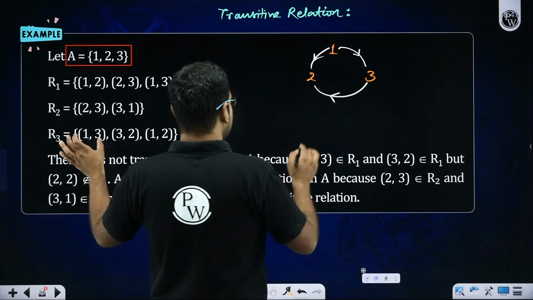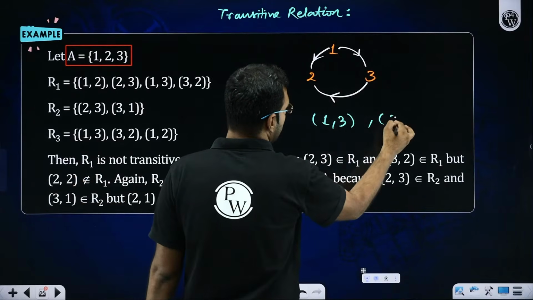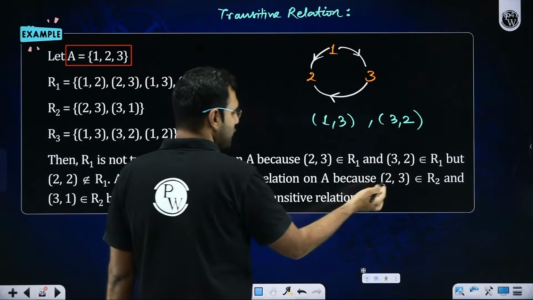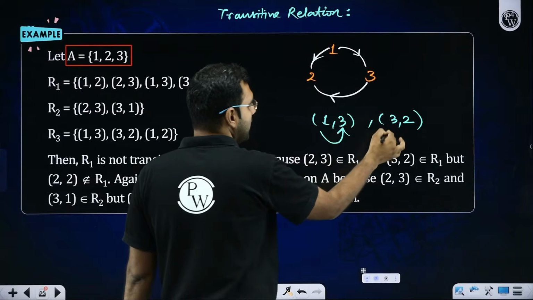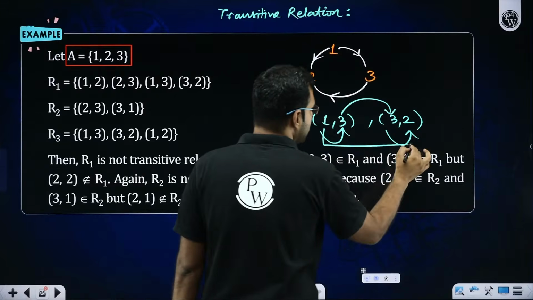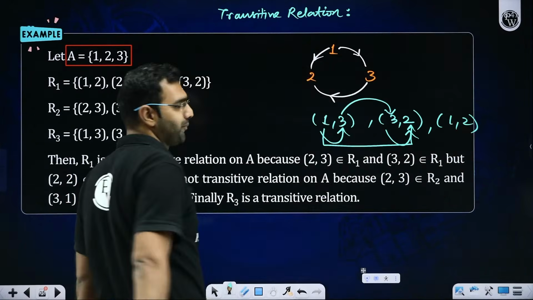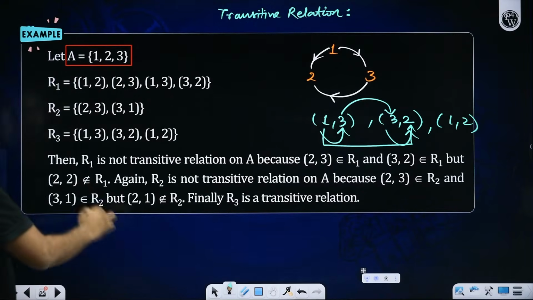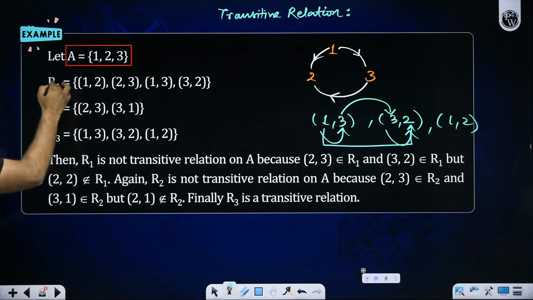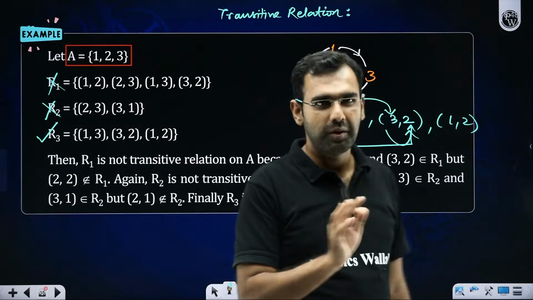So what did I say? Sir, we have (1, 3). We have (3, 2). So as per the transitive relation definition, 1 is taking me towards 3, and 3 is taking me towards 2. 3 is that common link. So I should have 1 taking me towards 2, which indeed I do have. Yes or no? So this relation is indeed a transitive relation. Everybody got it?